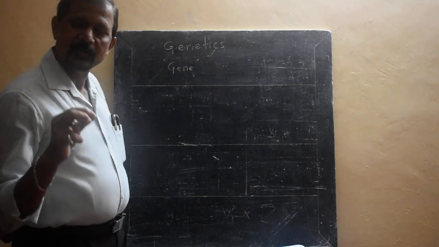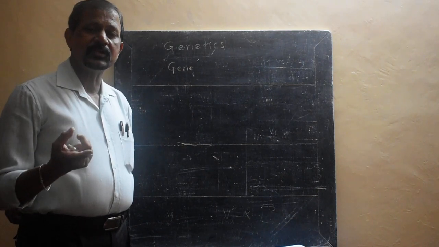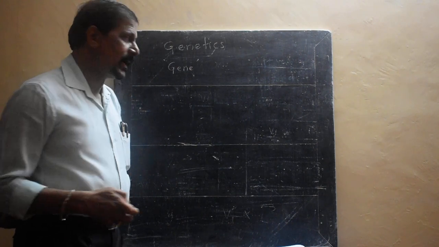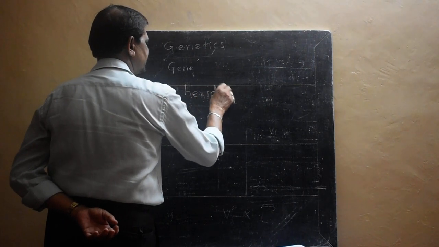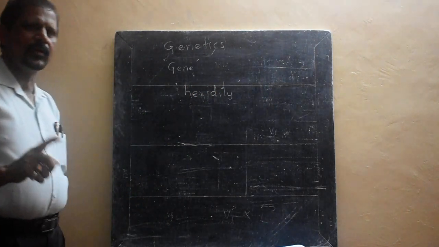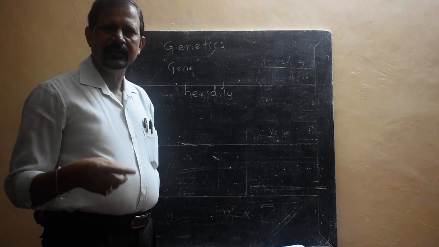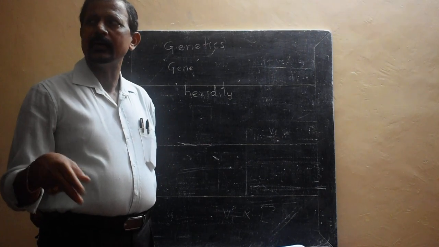These genes help in transmission of characters from parent to their offspring, and that is what you call heredity. Heredity is genes transmitted from one generation to another generation.